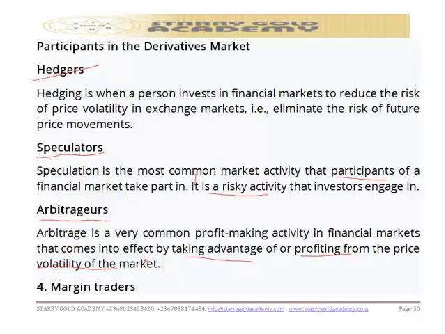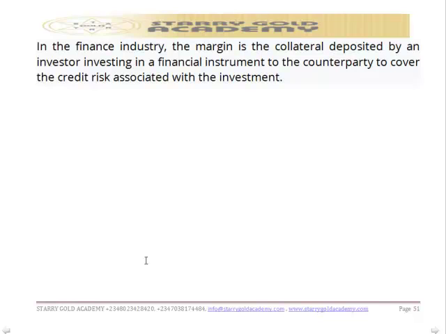That's about arbitrator. And the last one we have is margin trader. Margin is the collateral deposited by an investor investing in financial instruments with the counterparty to cover the credit risk associated with the investment. So that's the margin trader, the fourth participant we have in the market.